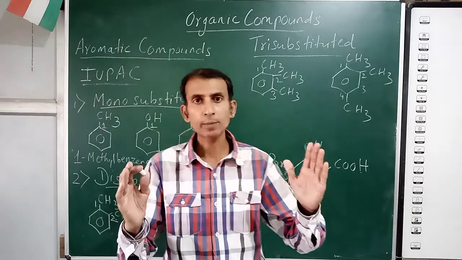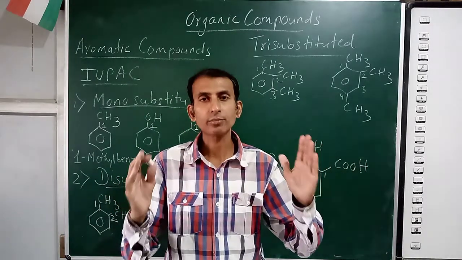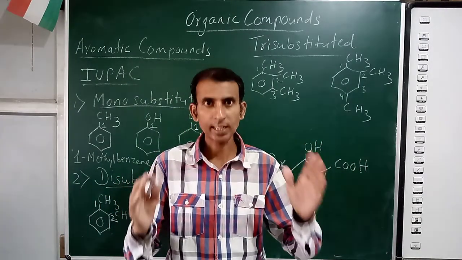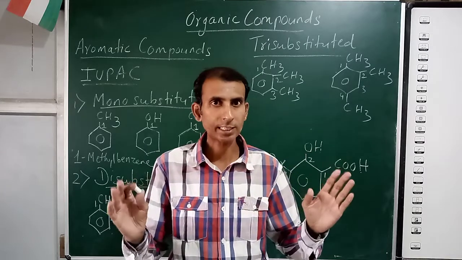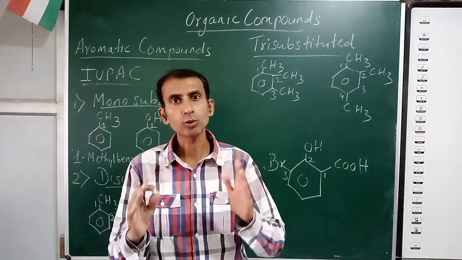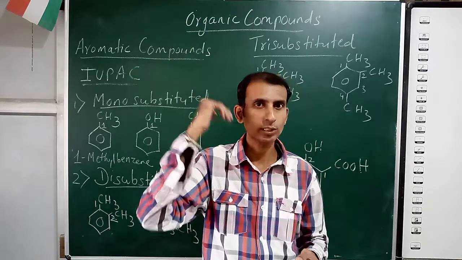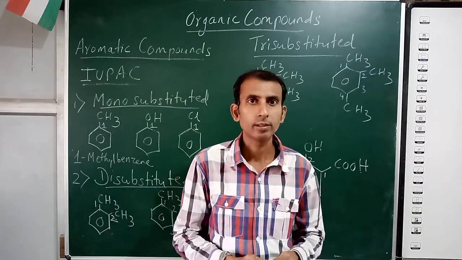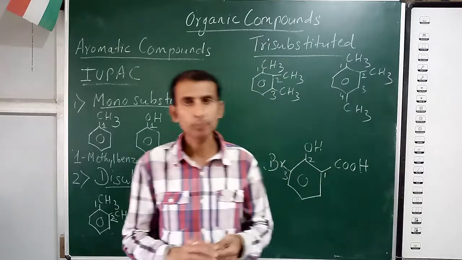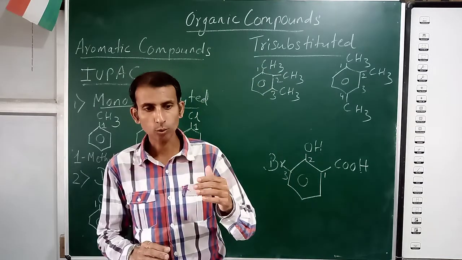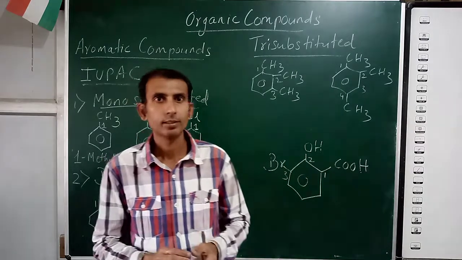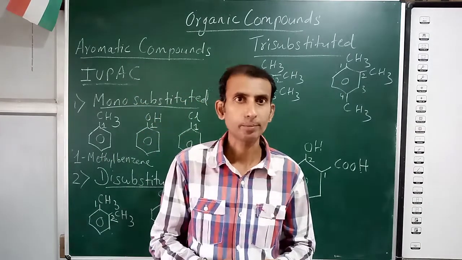The middle part of the chapter, distillation method, fractional distillation method, crystallization method, these are all practical aspects, so we are not going to study them in theory. So directly we have to go to the last part of the chapter, and that part is very important as related to the remaining chapters of organic chemistry.